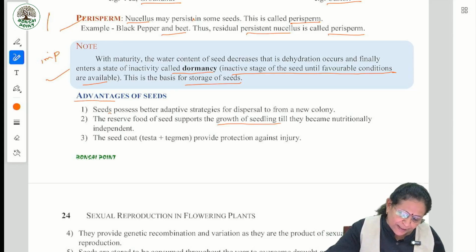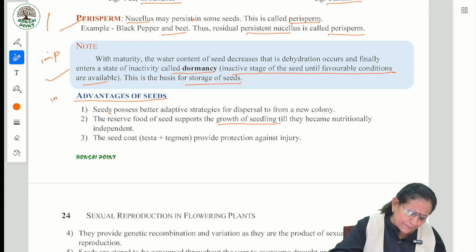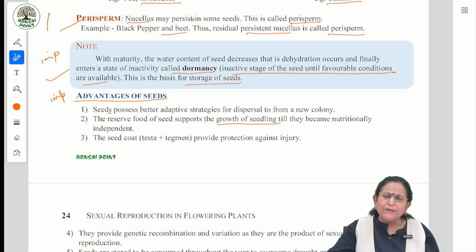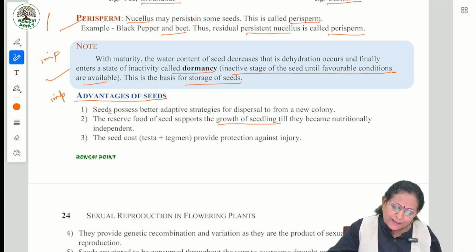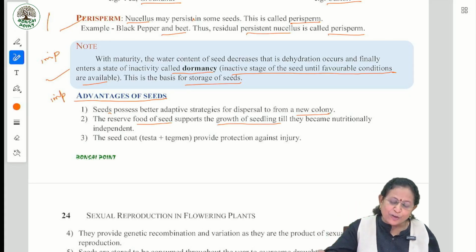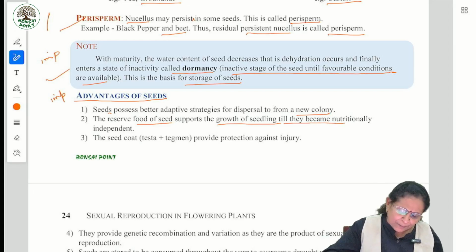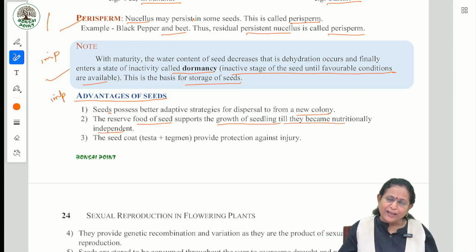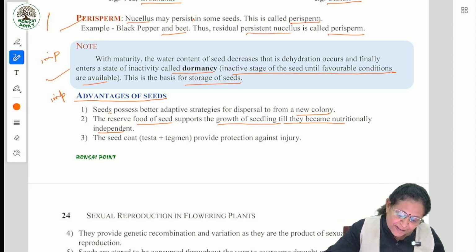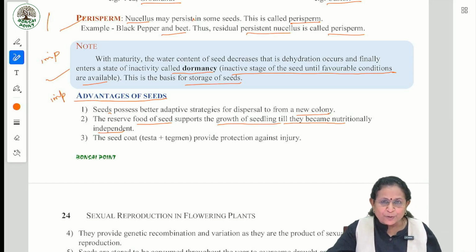So what are the advantages of seeds? This is also important, 1 mark or NEET. Seeds possess adaptive strategies for dispersal to form a new colony. The reserve food of seed supports the growth of the seedling till they become nutritionally independent. Okay, till they have the capacity to absorb the nutrients from the soil or receive the content from the environment, the reserve food of the seed supports the growth of the seedling.